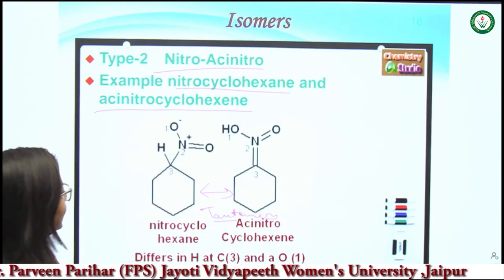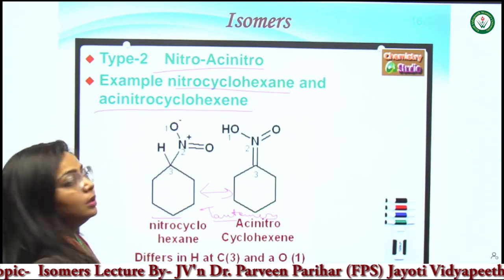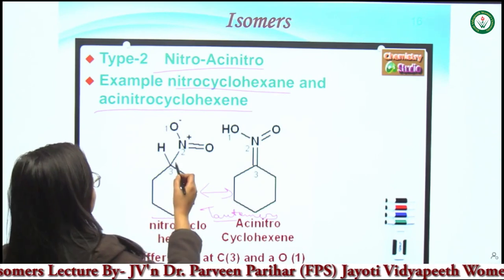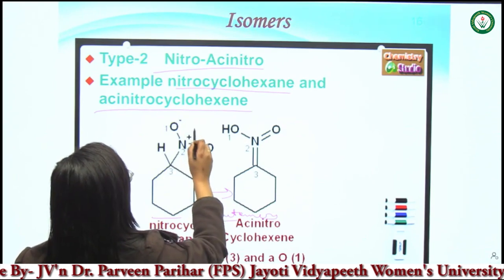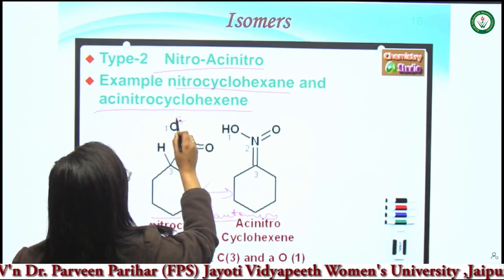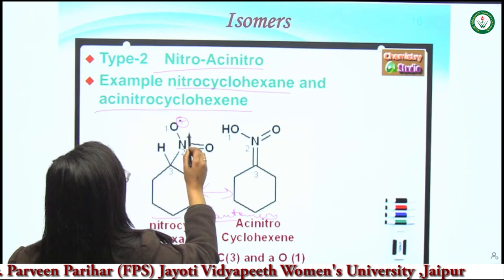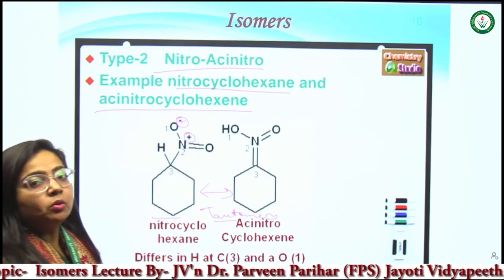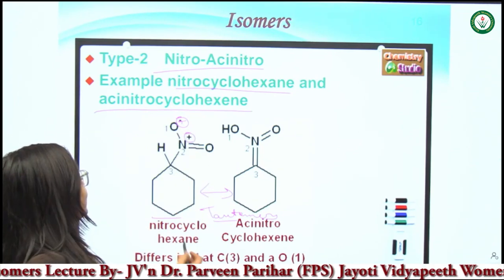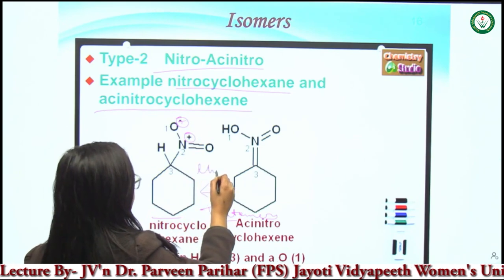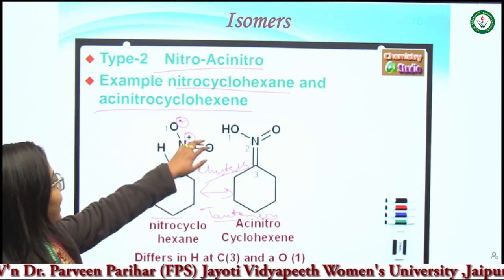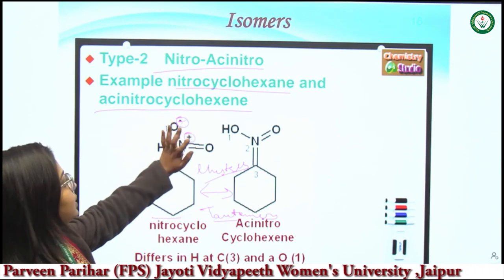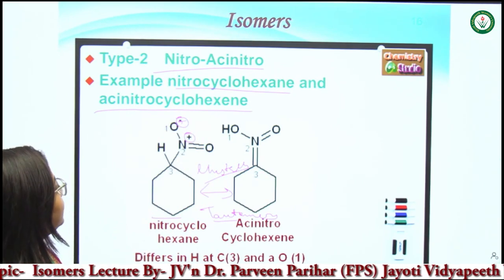In this molecule, the bonding of the nitrogen atom is 4, and there is a negative charge on oxygen and a positive charge on nitrogen. So you can easily identify that this form is very unstable, because nitrogen contains the positive charge and oxygen is negatively charged.